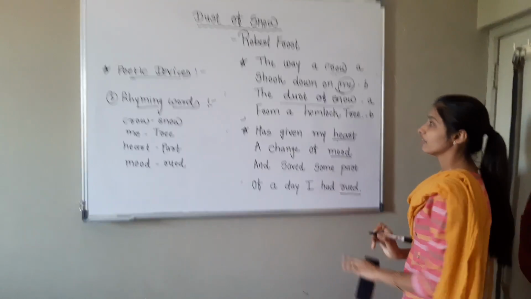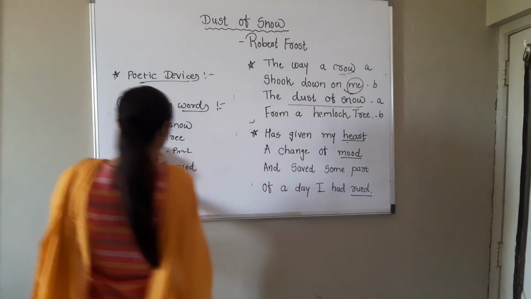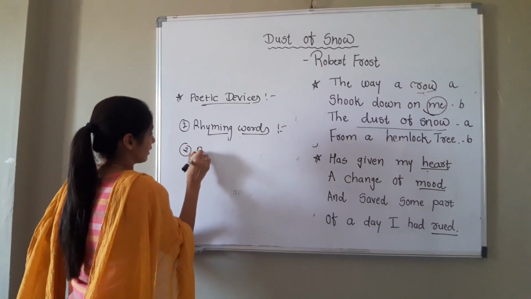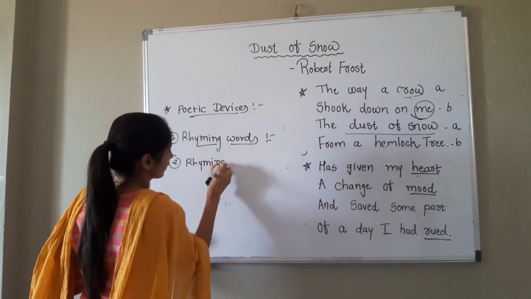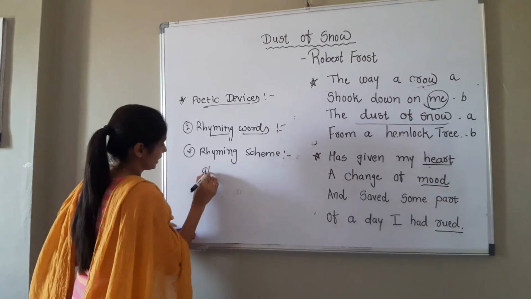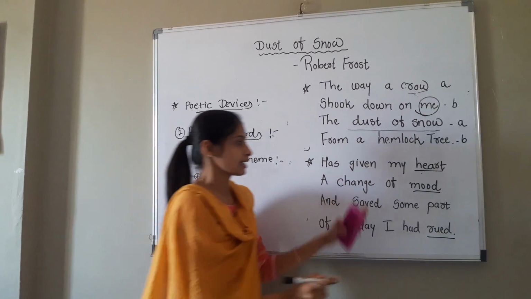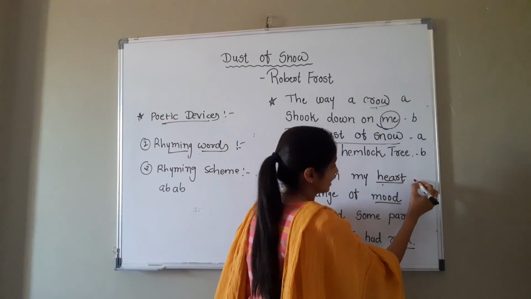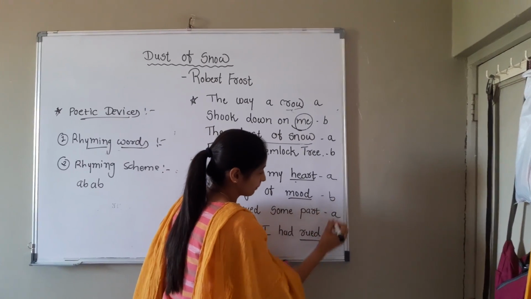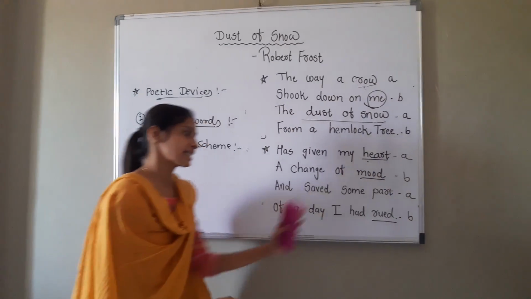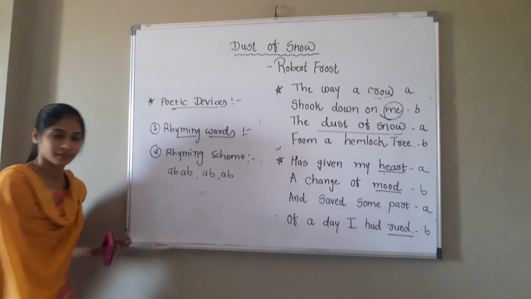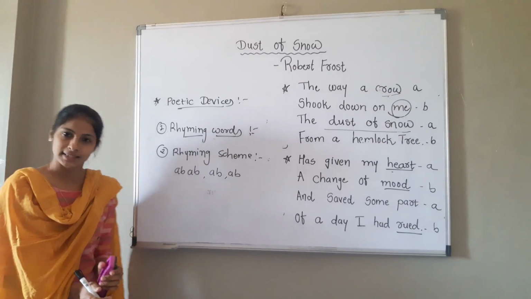So in the first stanza, what is the rhyme scheme? The second point is the rhyme scheme: A, B, A, B. In the second stanza, same: heart and part, same pronunciation, A here also, A here also. Mood and rude, B, same pronunciation. So again the same in the second stanza, A, B, A, B. Understood? So this is the rhyme scheme of the poem.